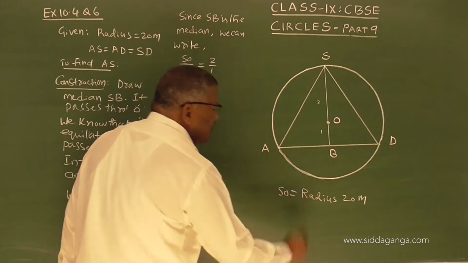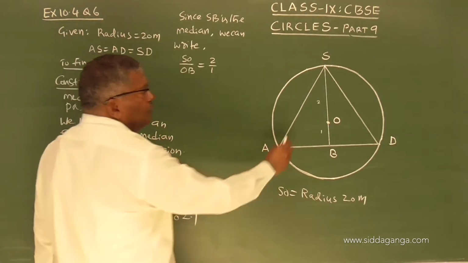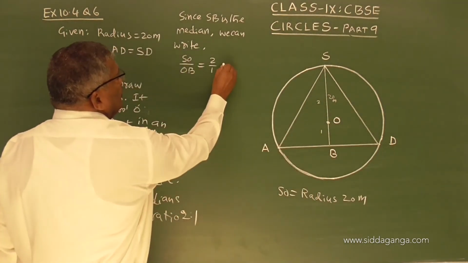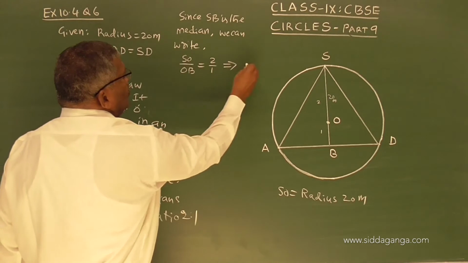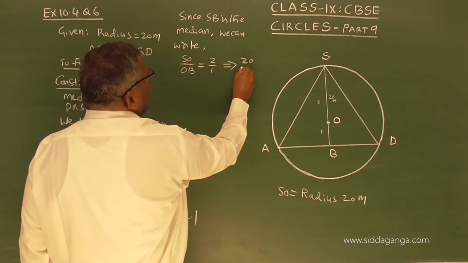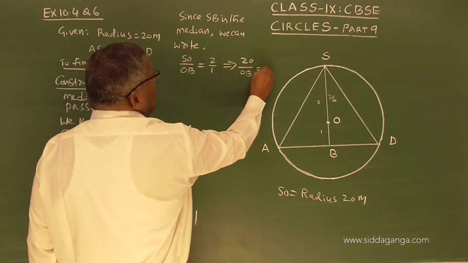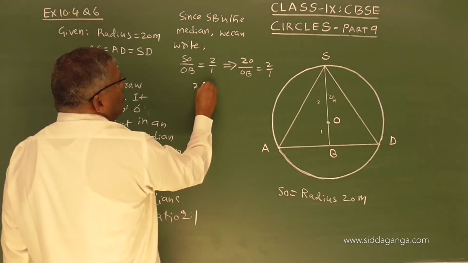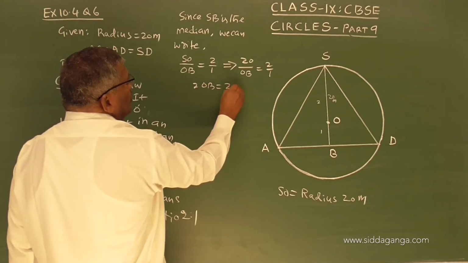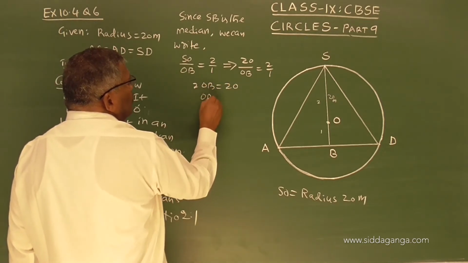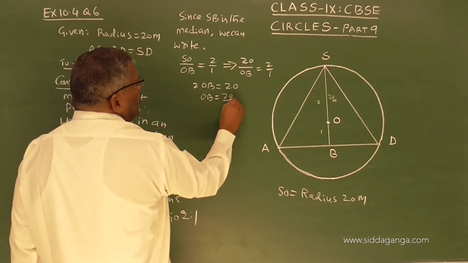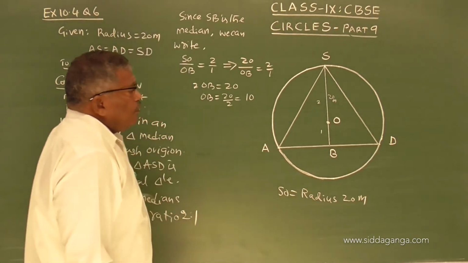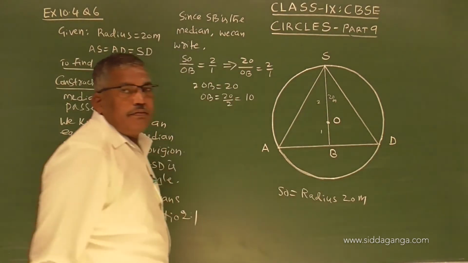So SO is given as 20 meter. Therefore, in this equation, SO is 20 meter divided by OB is equal to 2 by 1, or 2 into OB equals 20, or OB equals 20 divided by 2 equals 10. So OB equals 10 meters.